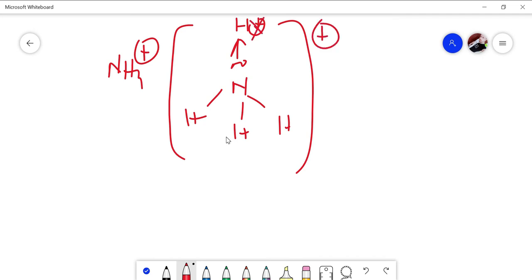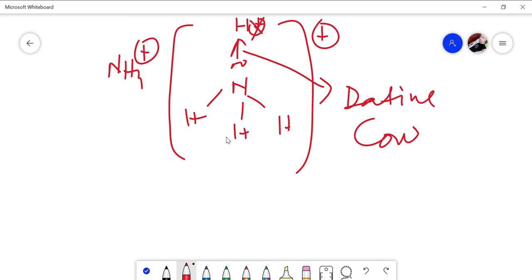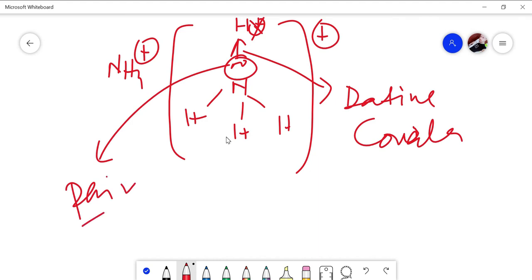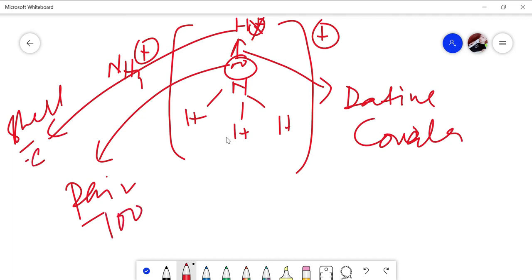So this is called dative covalent. The pair of electrons is provided by nitrogen, and the shell, or the orbital, is provided by hydrogen. So it's 100 percent one-sided sharing. Clear?